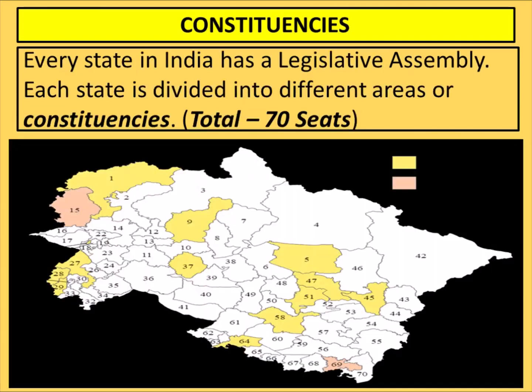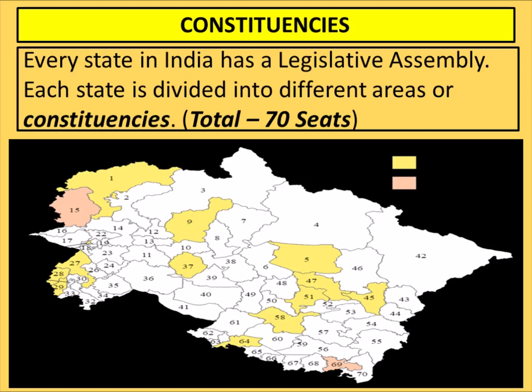Constituencies. Now, what are constituencies? Every state in India has a legislative assembly. Legislative assembly is a building. Have you seen Parliament House in newspaper or TV channels? Right? It's a round circular shaped building where all the leaders of the country sit and debate. Similarly, legislative assembly is also a big building where all the ministers of the state sit, debate, discuss and make laws. So each state has a single legislative assembly.